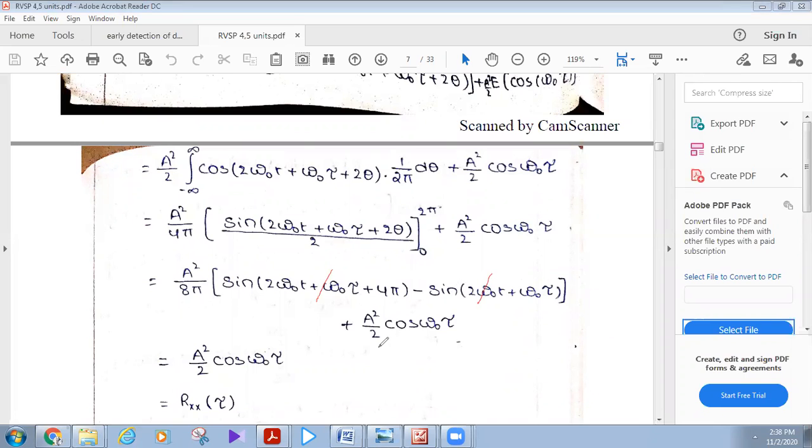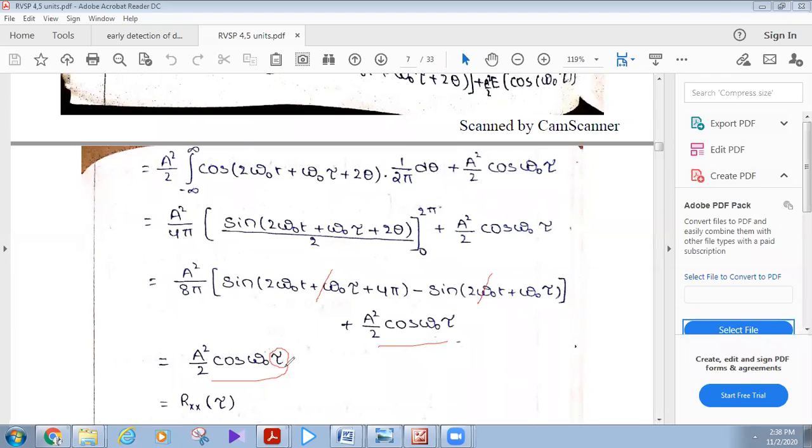Finally, it becomes A square by 2 cos omega naught tau. The value is a function of tau, not a function of t, because it does not depend on time but depends on the shift in time, which is tau. That means this is the autocorrelation function.